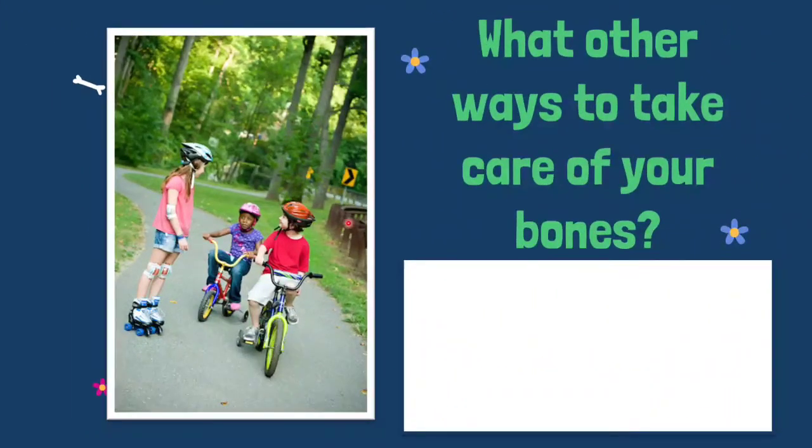Now look at this picture. What are the children wearing? So the children here are wearing a helmet to protect their skull and brain when they cycle, skate or do other sports. And they also put on knee pads like this, elbow pads like this, and wrist guards too.